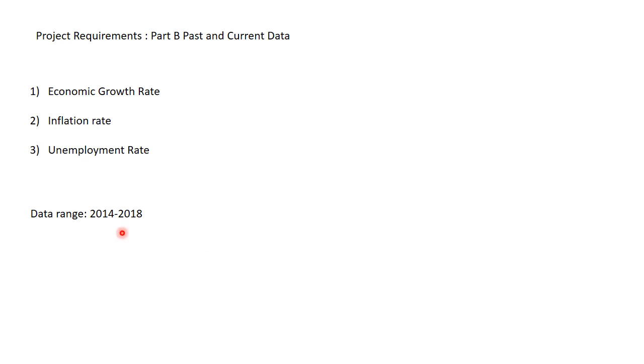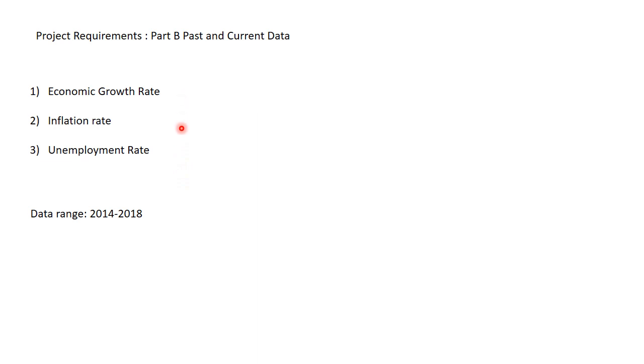Now this data here is the basis of your entire project. It must be correct. I cannot emphasize this enough. This data here must be correct. If this data is wrong, your next part where you depend on this data to do analysis will be off, and you don't want that to happen. So the data must be correct as far as possible.